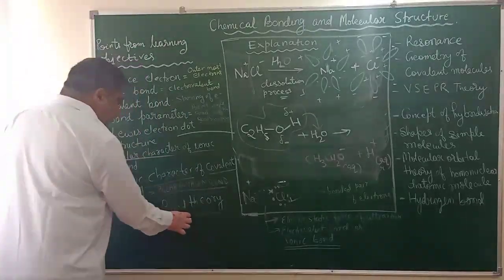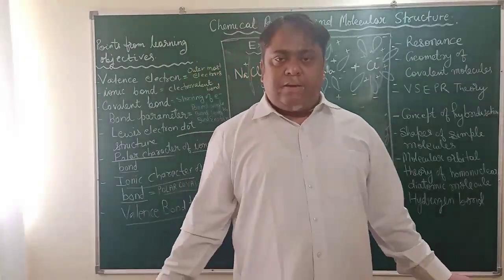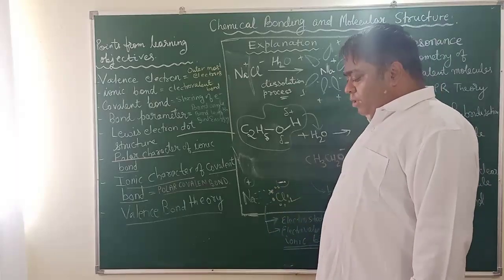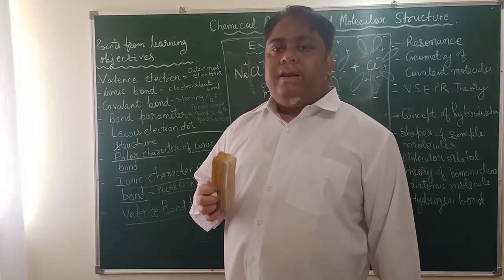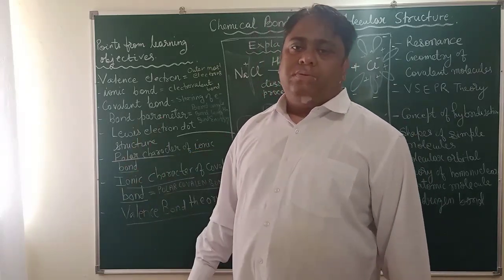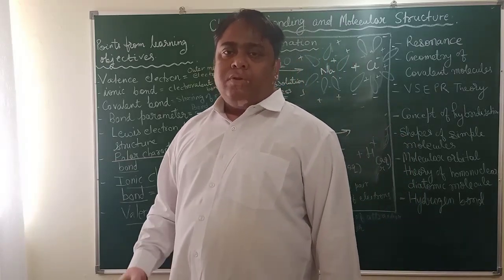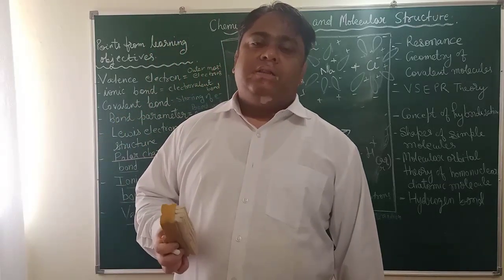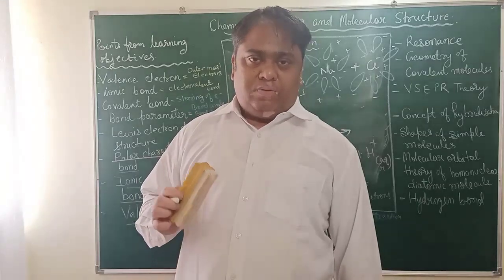Now we will come to valence bond theory. If you see the textbook, there are a number of different lines, but to understand, we have already seen valence bond theory. According to valence bond theory, only the electrons of the valence shell take part in the bond formation. Who does not know this? Everyone knows, because we have been applying it for long. But according to valence bond theory, electrons in the valence shell only take part in bond formation.